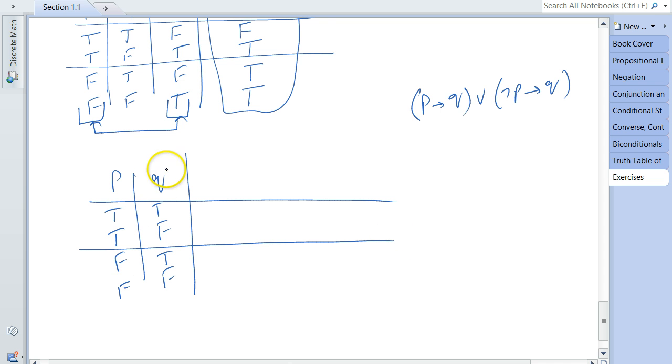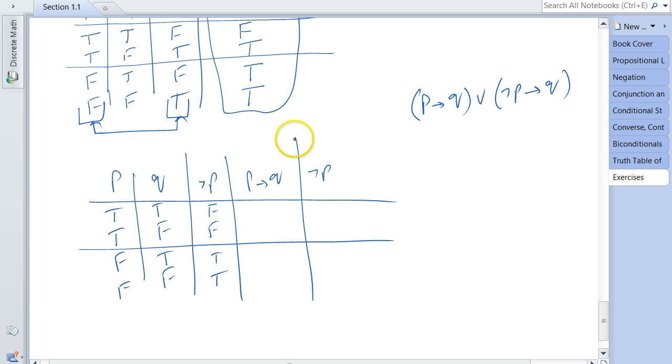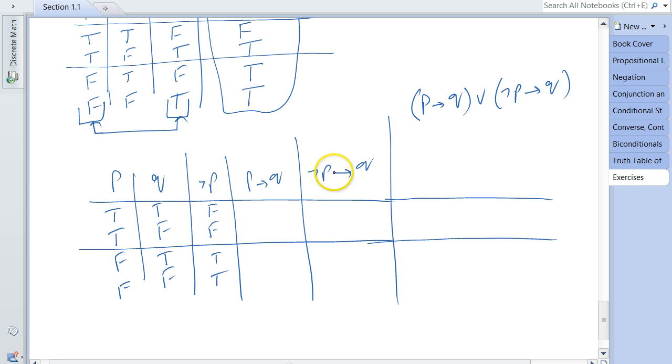Now let's see what other components I need. You'll notice that we need not P, the negation of P. So let me dedicate this column to it. Negation of P, as you can see, is going to be false, false, true, true. What else do I need? I need P implies Q, then not P implies Q, and the last one is the whole statement: P implies Q, or not P implies Q.